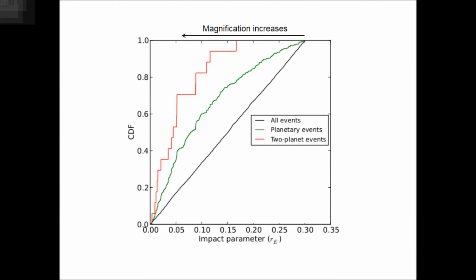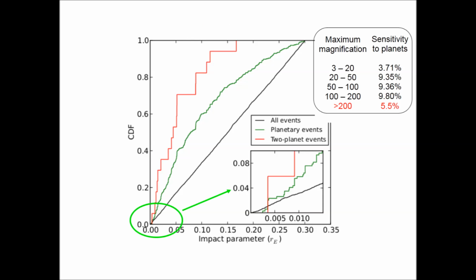The survey plus follow-up mode used in current observations has shown that higher magnification events are more sensitive to planet detections. However, our simulation shows that in the second-generation microlensing era, if the survey-only mode is used, those extremely high magnification events may become less sensitive to planet detections, even though the survey teams can achieve high cadence observations all around the clock.